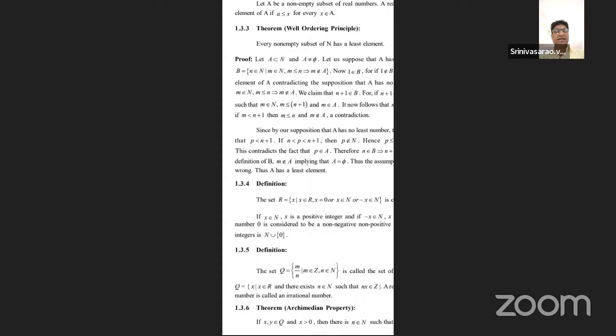That contradicts our supposition that the subset has no least element.